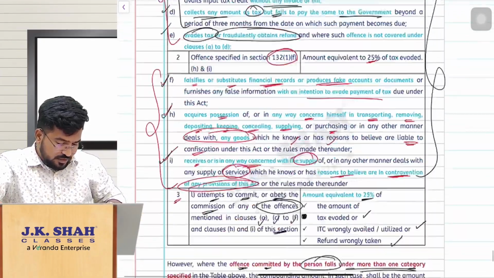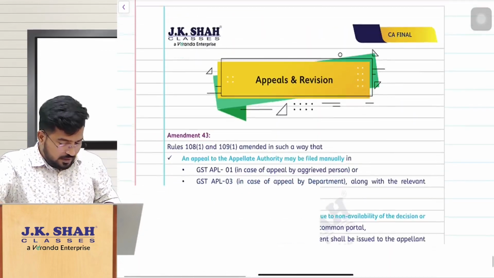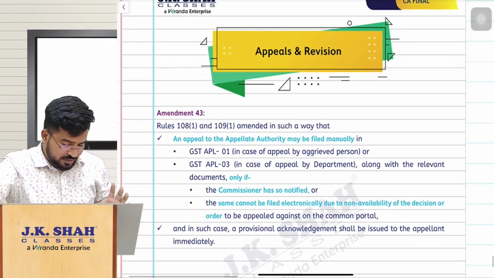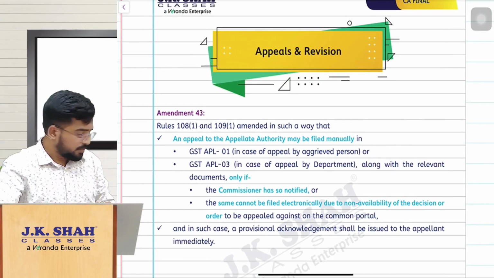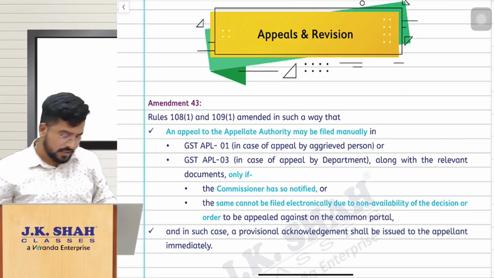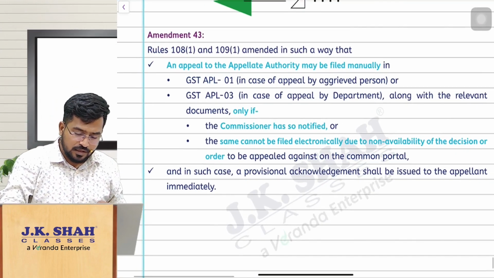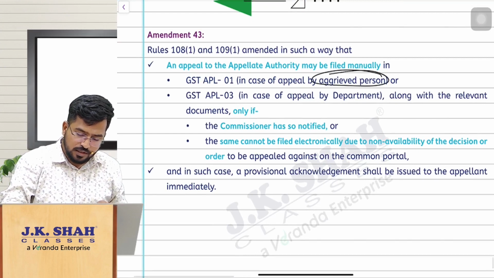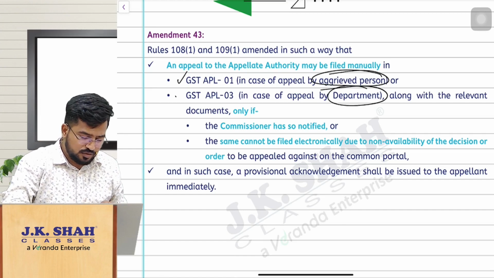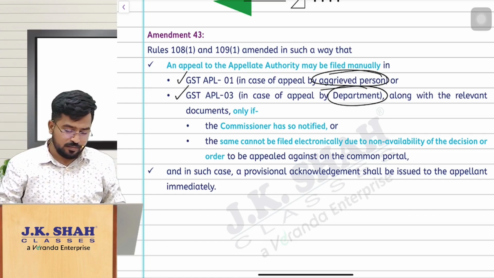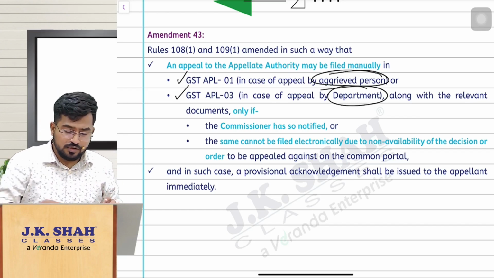Next, with this we are done with the chapter on offenses and penalties, and the last chapter is appeals and revisions. A simple amendment, the last amendment of this amendments lecture. When you are filing an appeal, either the aggrieved person can file an appeal or the department also can file the appeal. You file GST APL-01, or GST APL-03 if the department is filing the appeal, and you have to do this electronically. You can also do it manually.